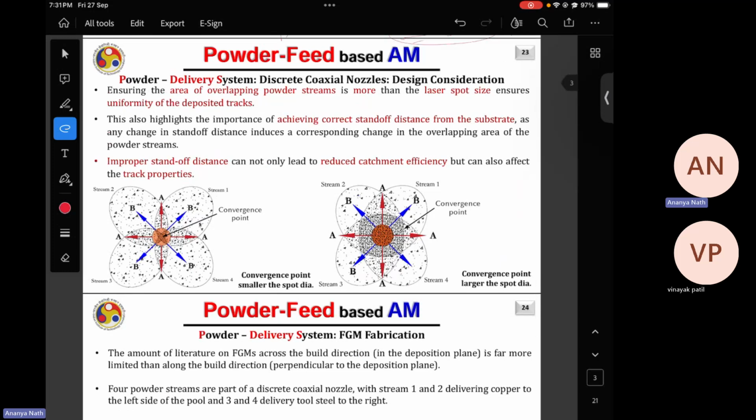Then, ensuring the area of overlapping powder streams is more than the laser spot size ensures the uniformity of the deposited track. This I have already told you. If this is your powder and this is your laser, that means the maximum number of powder particles should come inside the laser focus spot diameter. That is what is happening here.